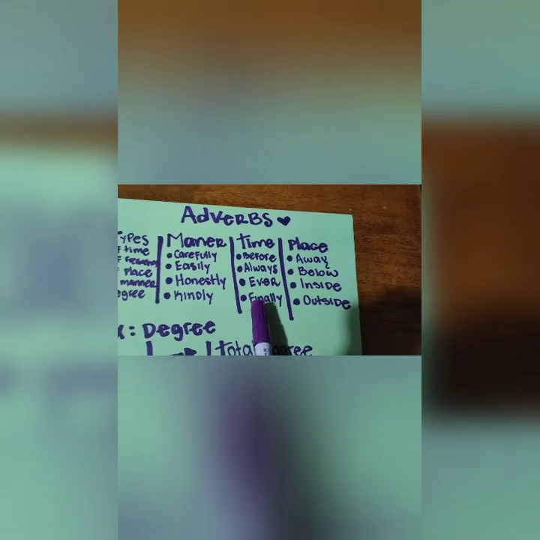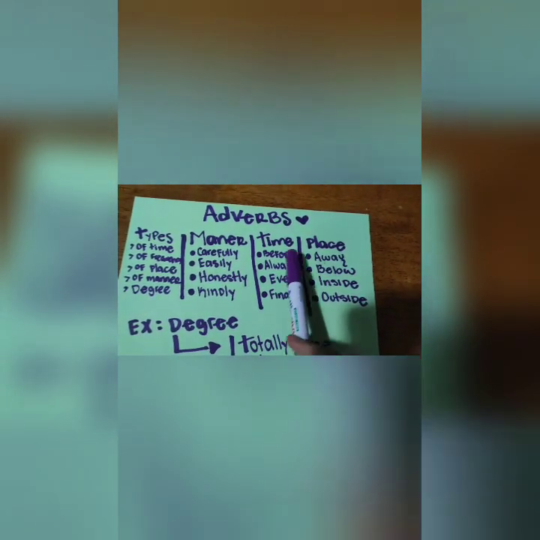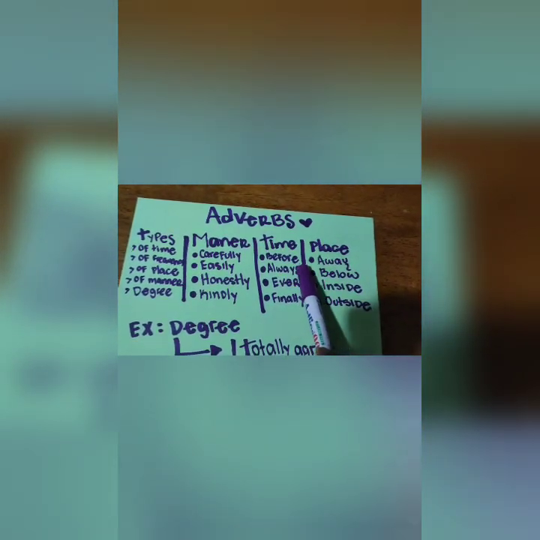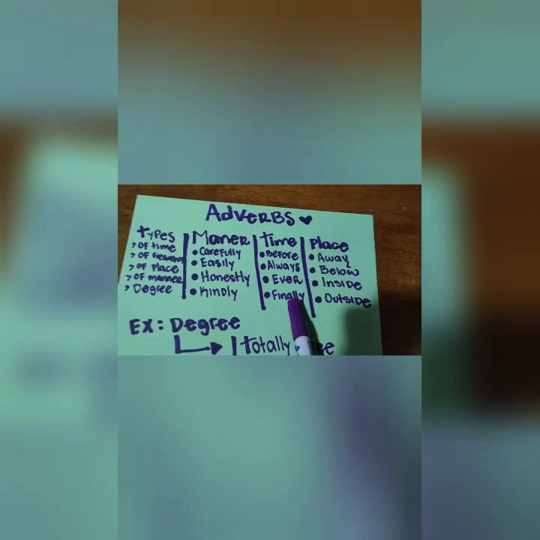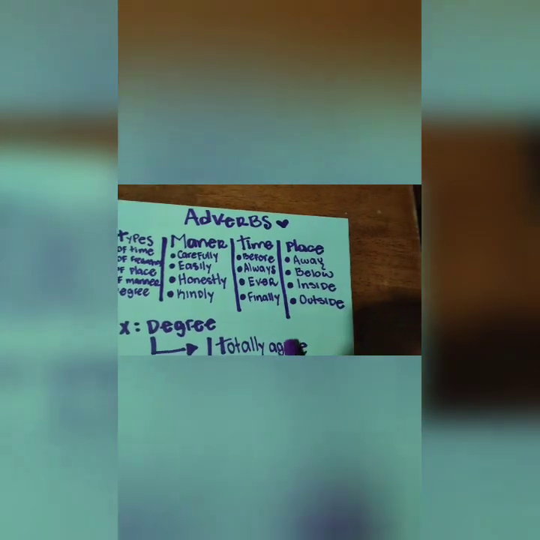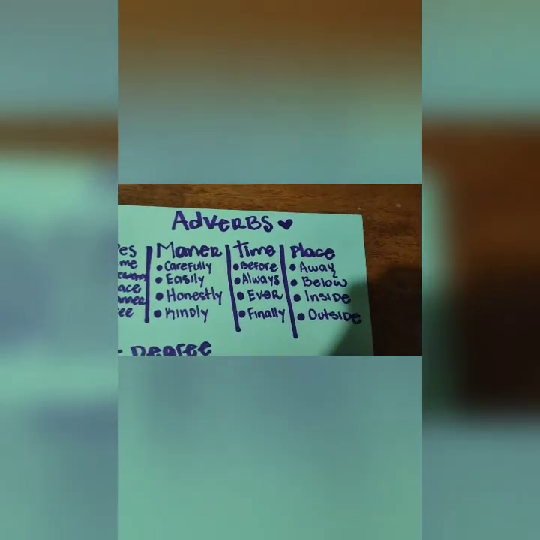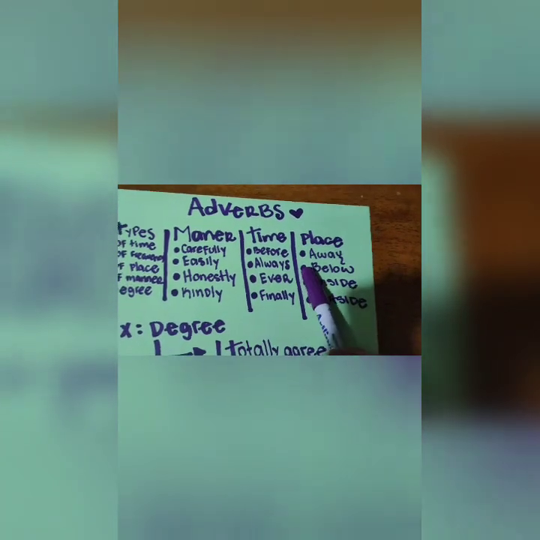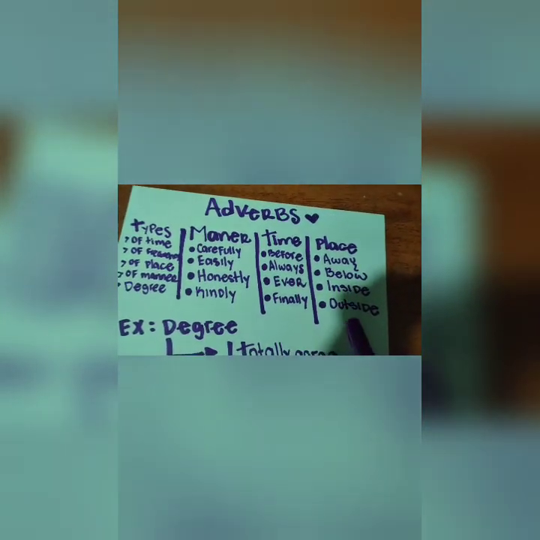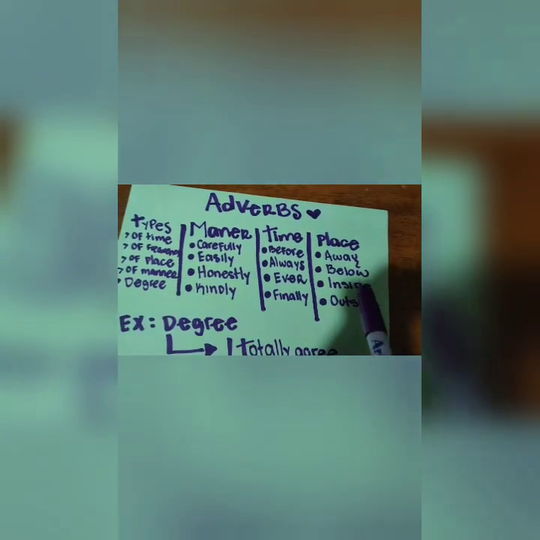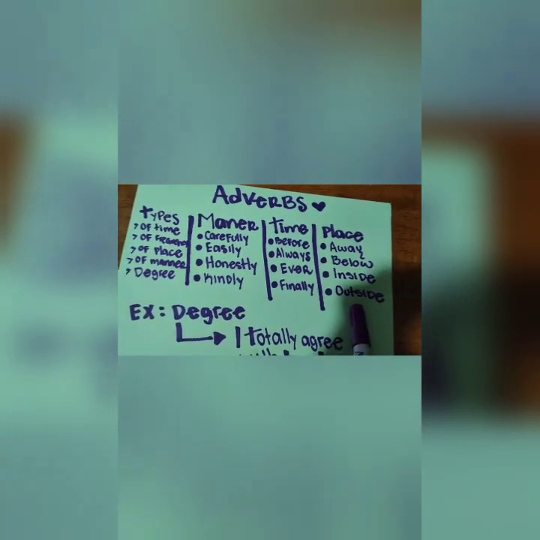Also, we have adverbs of time: before, always, ever, finally, as you can see. And we also have adverbs referring to place. For example, we have away, below, inside, and also outside.